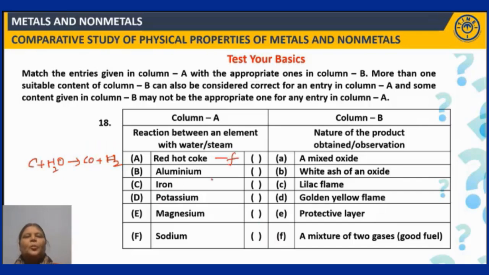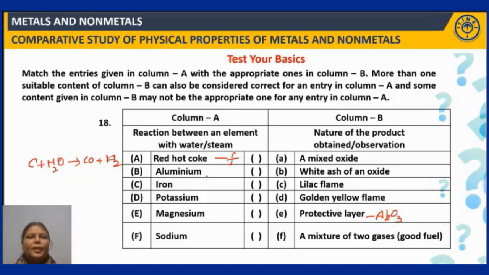Now, aluminium. Aluminium when it reacts with water, we have even seen in the fill in the blanks questions. Aluminium when it reacts with water forms a stable protective coating of aluminium oxide. See, protective layer. It forms Al2O3 which sticks onto the surface of aluminium, rendering the further aluminium passive, because aluminium will not come into contact with the environment because of the coating of the aluminium oxide formed, right?